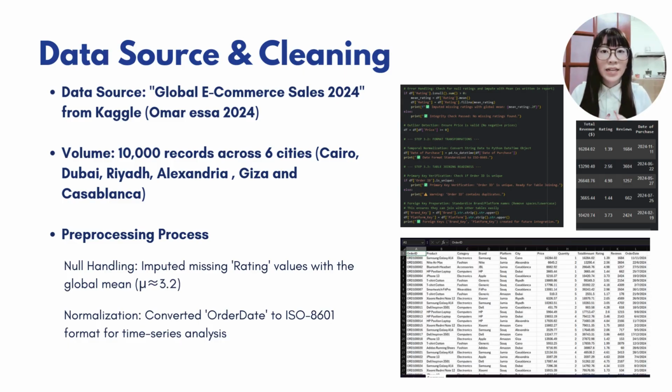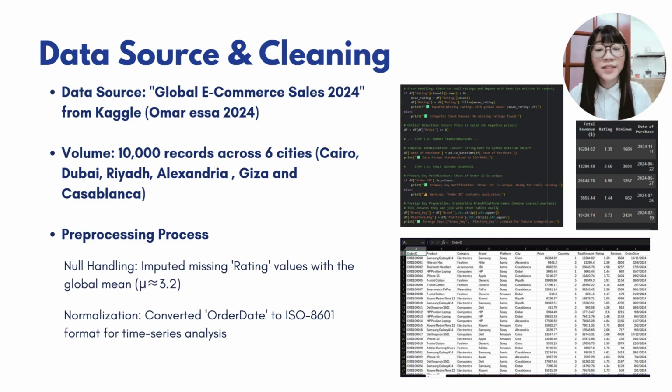Next, I will explain the data cleaning and preprocessing process, which was necessary to ensure the data was suitable for analysis and visualization. The first issue identified was the missing customer rating values. Since the customer rating is very important for analyzing the transactions, removing these records would reduce the dataset size and the results. Therefore, the missing rating values were imputed using the global average rating, which is approximately 3.2, and this allowed all of the transactions to remain in the analysis while maintaining statistical consistency.